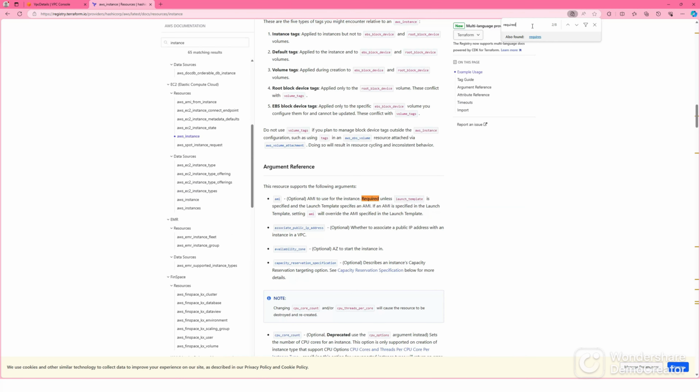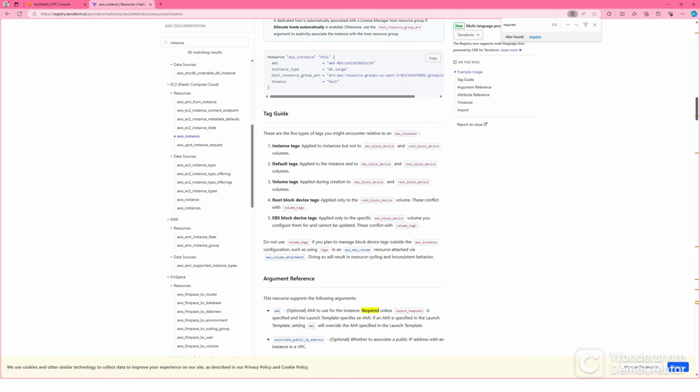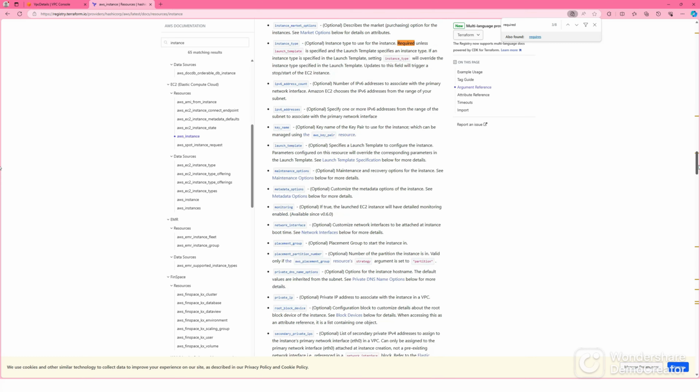What are the required fields? Control F and search for required. So AMI is required unless launch template is specified. We are not using a launch template, so AMI is required. And let's see what others. Instance type is required. Those are the required fields under arguments. Okay, that's all we need.